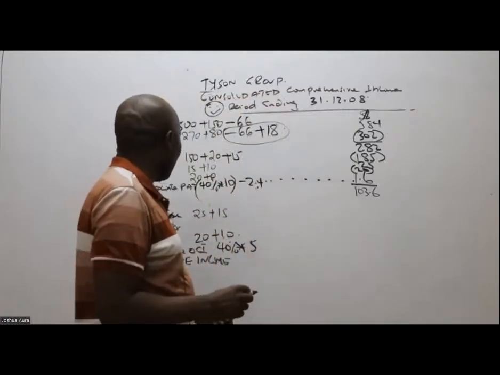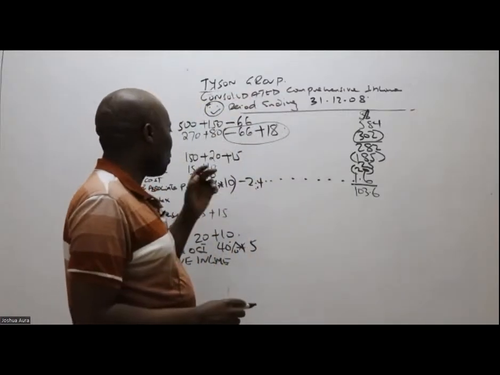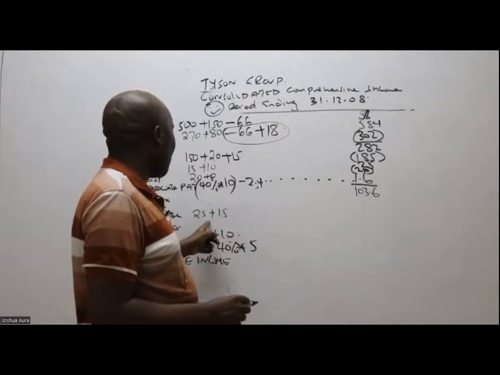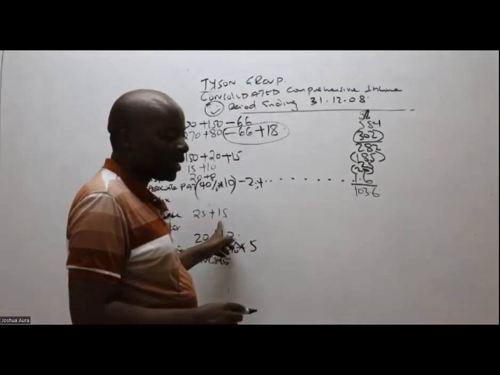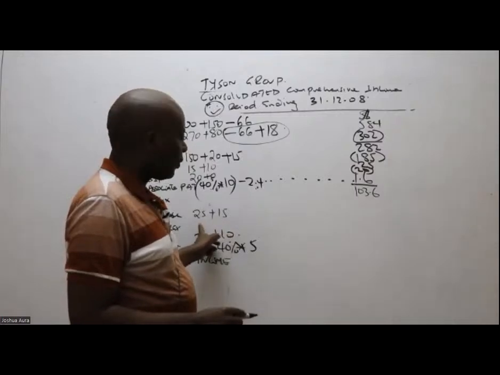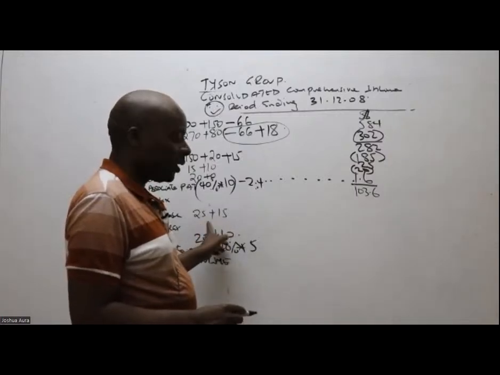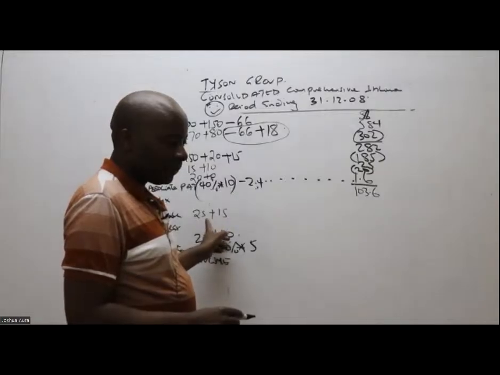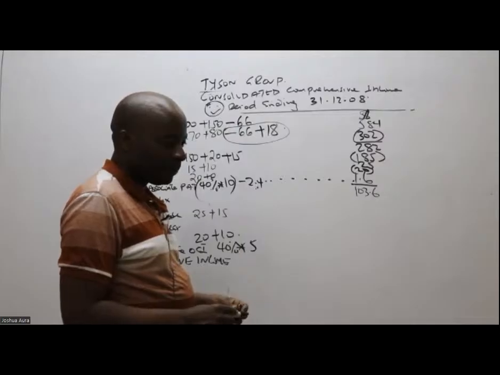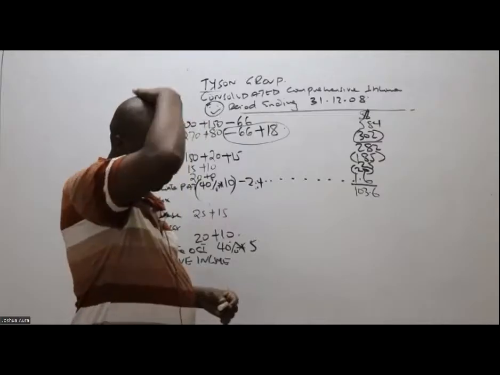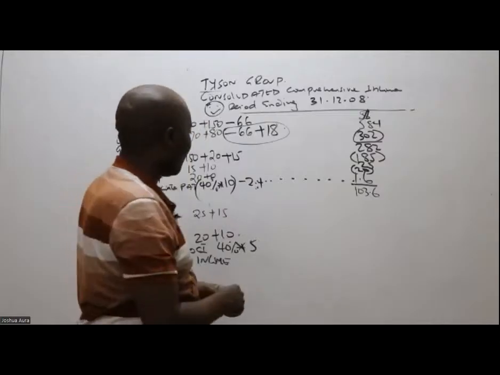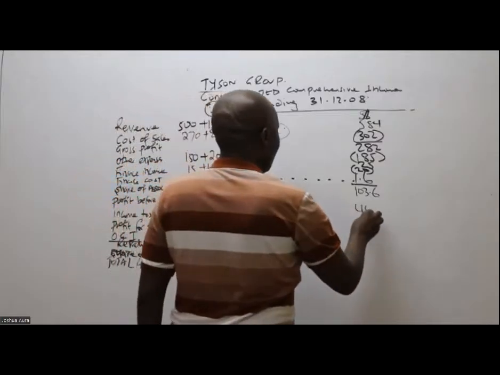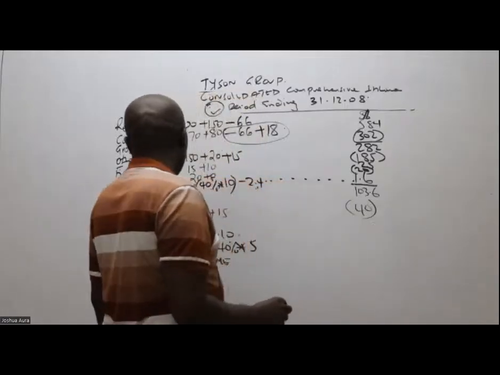I can see many of them are giving me this. So profit before tax is 103.6. How about the income tax expense? This 25 and 15 must be 40, right? Thank you so much. That is the income tax expense.